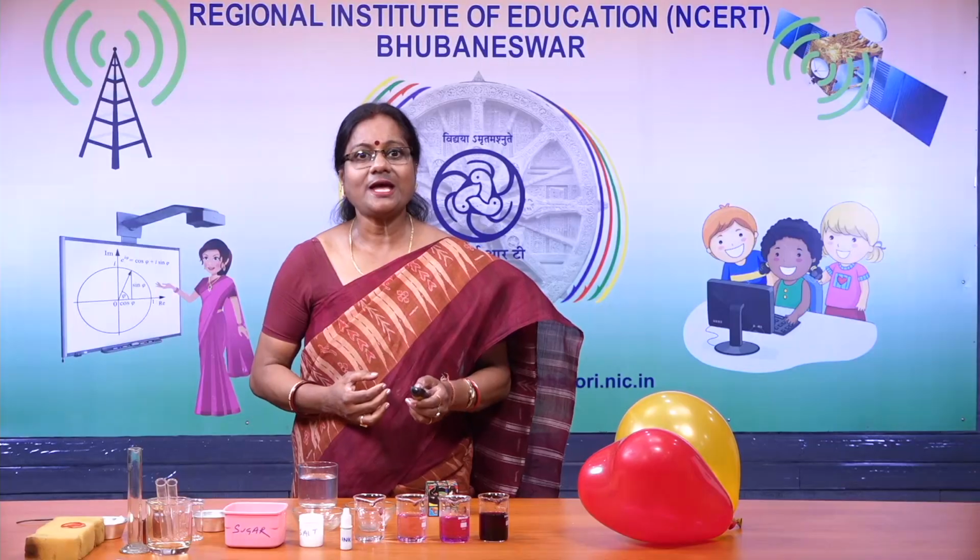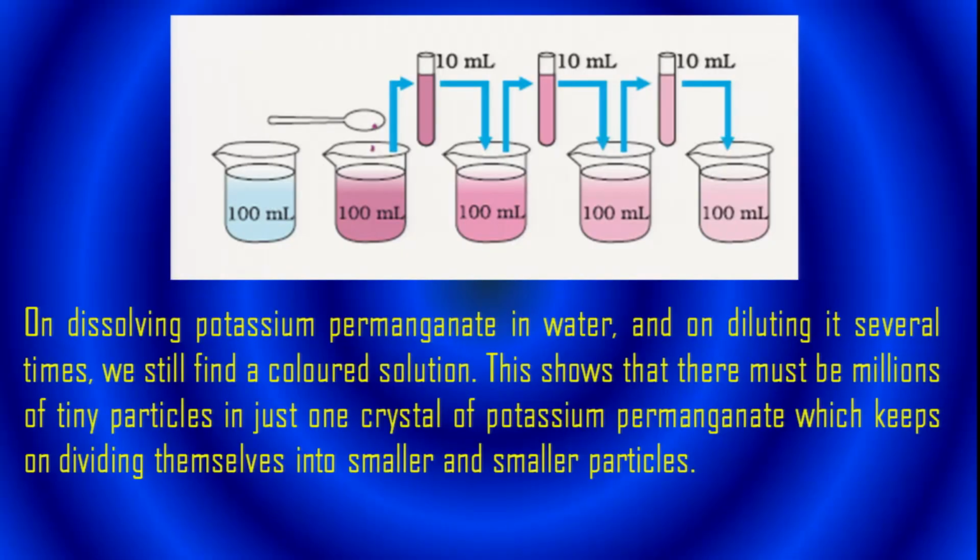So what happens here? On dissolving potassium permanganate in water and on diluting it several times, we still find a colored solution. This shows that there must be millions of tiny particles in just one crystal of potassium permanganate, which keeps on dividing themselves into smaller and smaller particles.